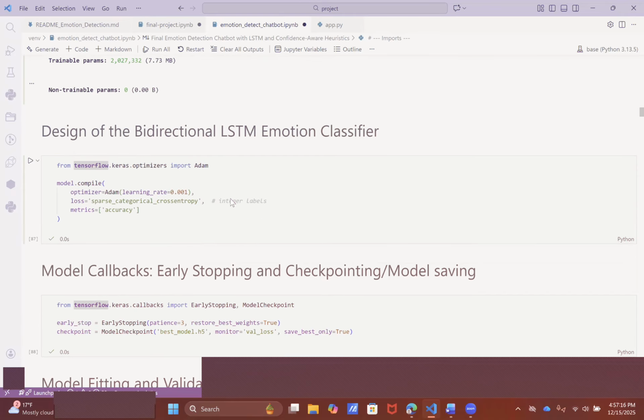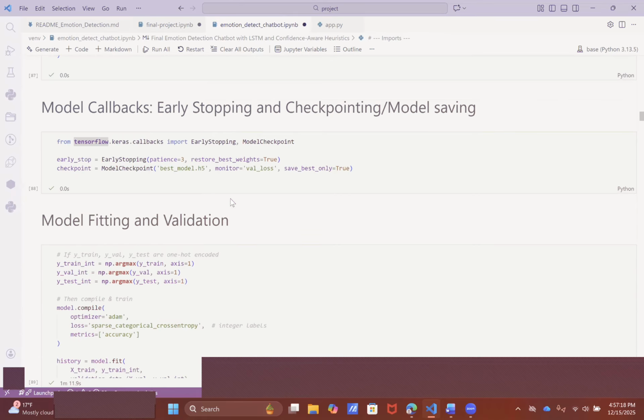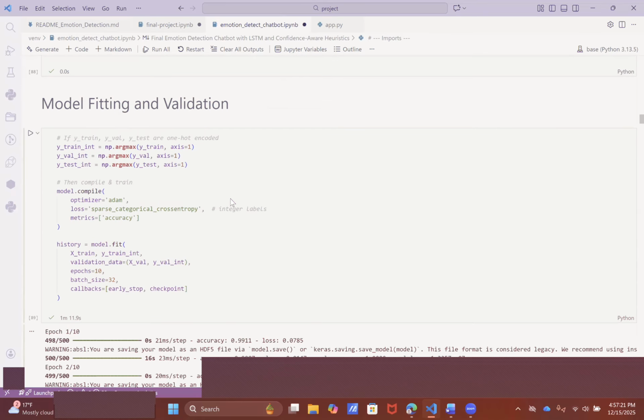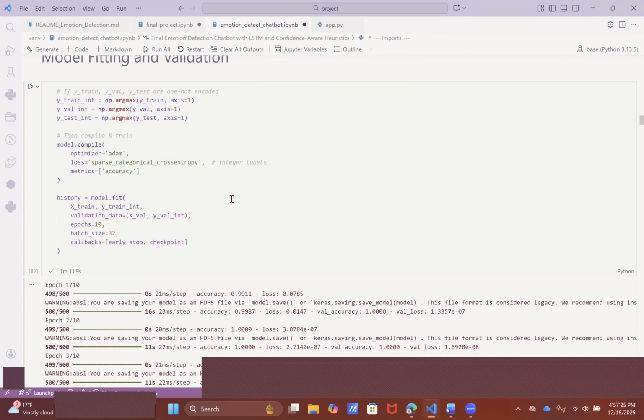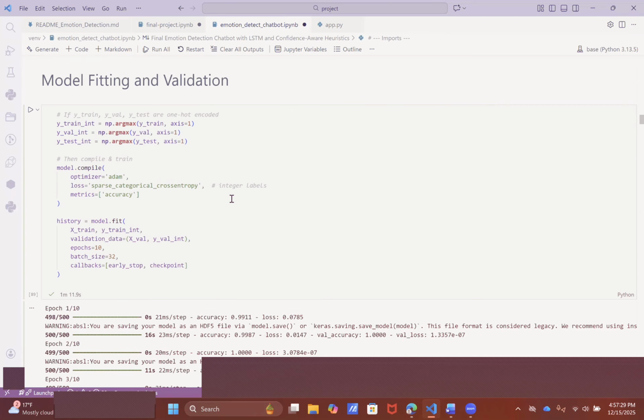Here we build the core model, a bidirectional LSTM model. The embedding layer learns word representations. The BiLSTM captures context from both past and future words, and dropout helps reduce overfitting. We train with Adam and cross entropy and save the best model to our model.h5 file for deployment.